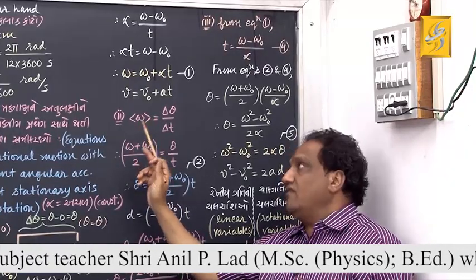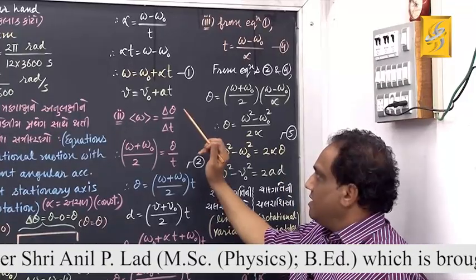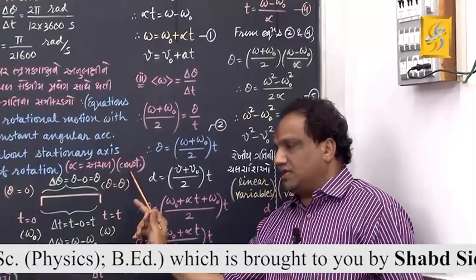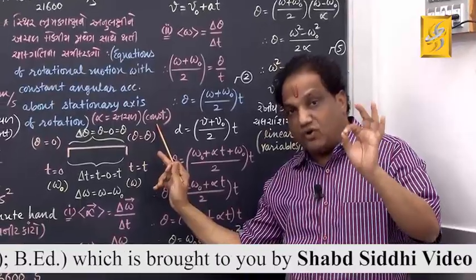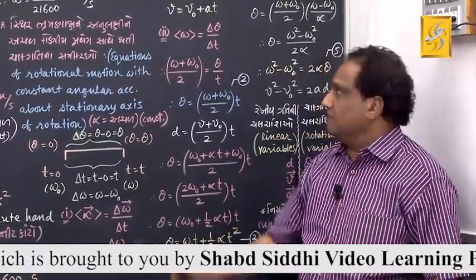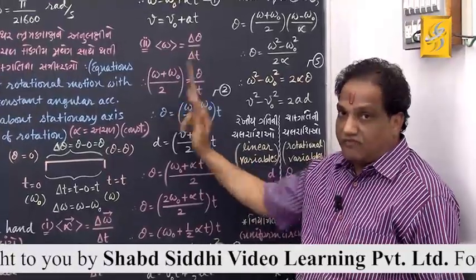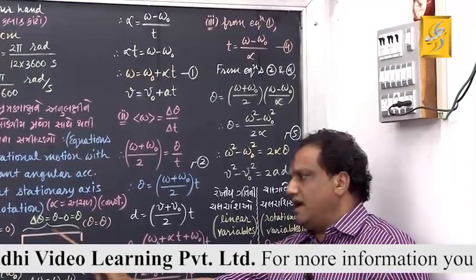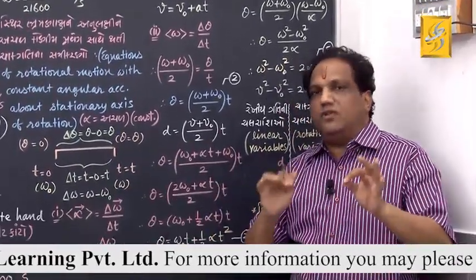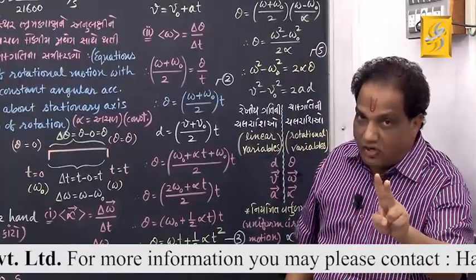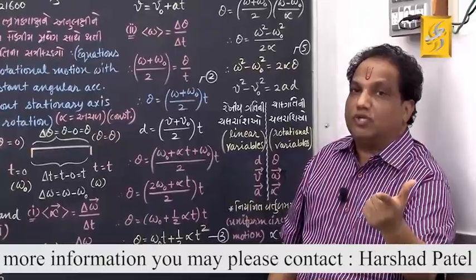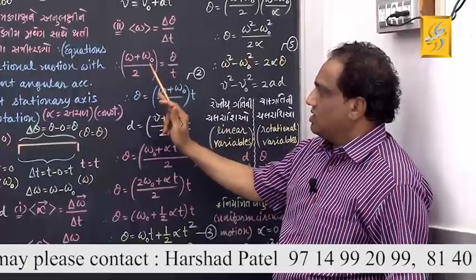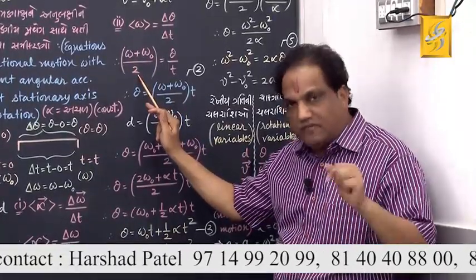Last time we had defined average angular speed. It was nothing but angular displacement upon time taken. Now, here angular acceleration is constant, so angular speed will change at a constant rate. Then whenever alpha is constant and you need to find the average of omega, simply add the initial and final angular speeds and divide by 2. The summation of the 2 angular speeds divided by 2 will give you the average. So, what is this average value? Omega plus omega 0 upon 2.